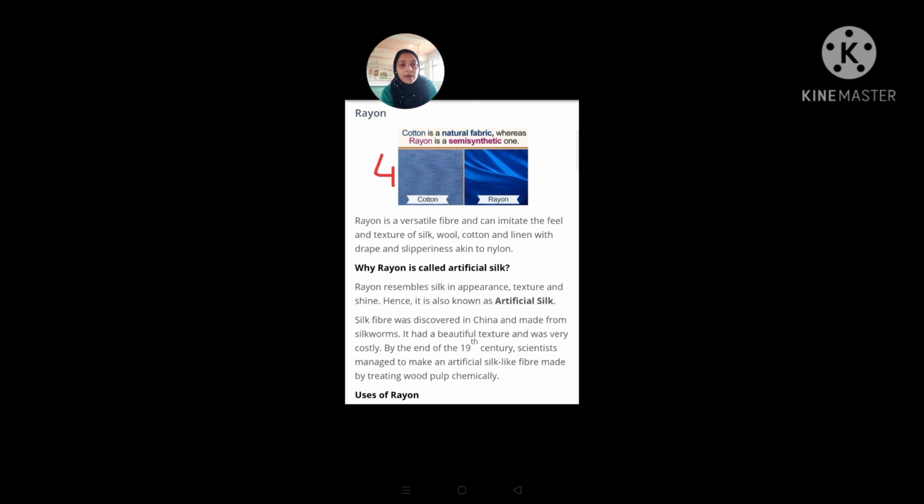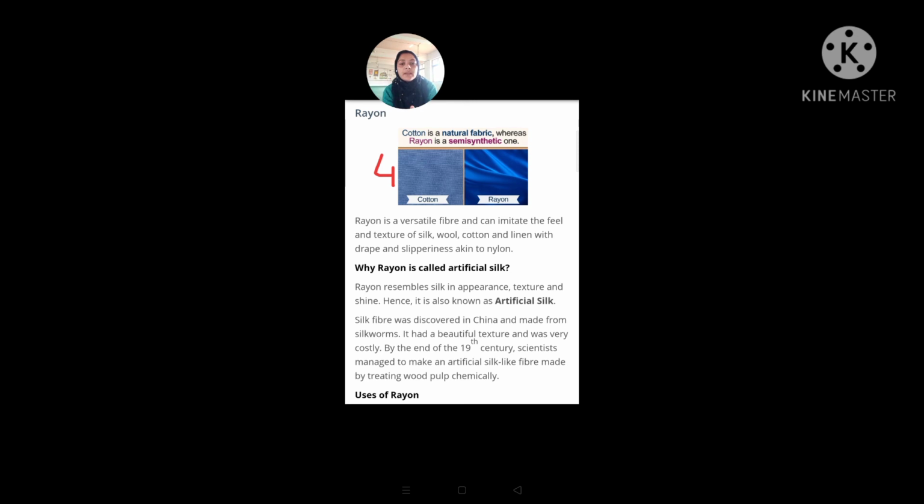Rayon is a versatile fiber and can imitate the feel and texture of silk, wool, cotton and linen, with the drape and slipperiness akin to nylon. Now dear students, let me tell you, rayon looks like silk, and that is why we call it artificial silk. Why is rayon also called artificial silk? Rayon resembles silk in appearance, texture and sheen. Hence it is also known as artificial silk.